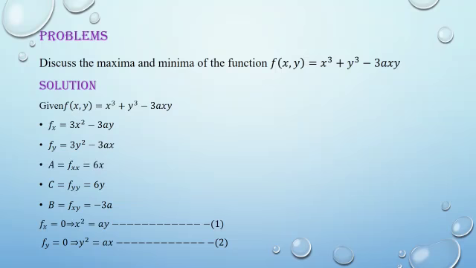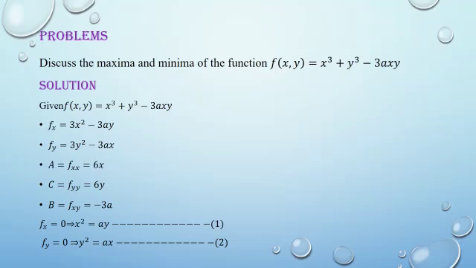And the next, we need 5 derivative values. The first one, find out fx value. That is differentiation of given function with respect to x variable. The value becomes 3x squared minus 3ay. Next, fy. fy means differentiation of given function with respect to y variable. The value is 3y squared minus 3ax.